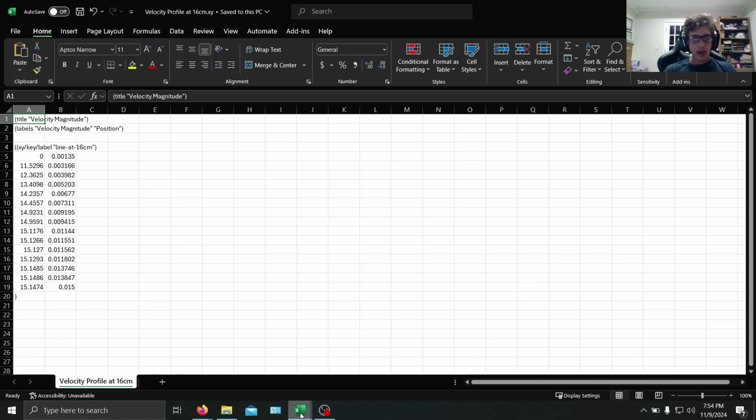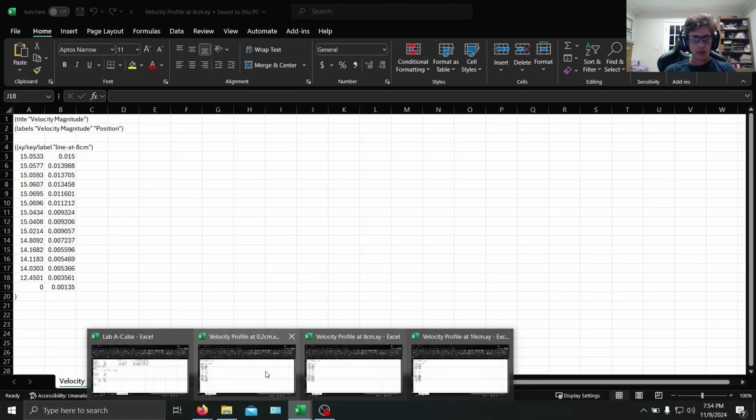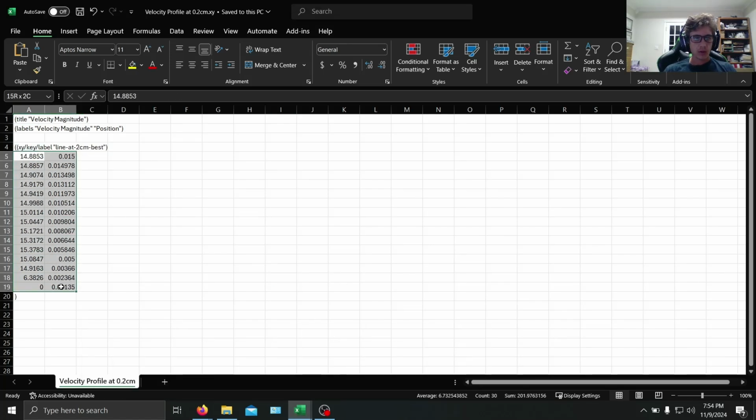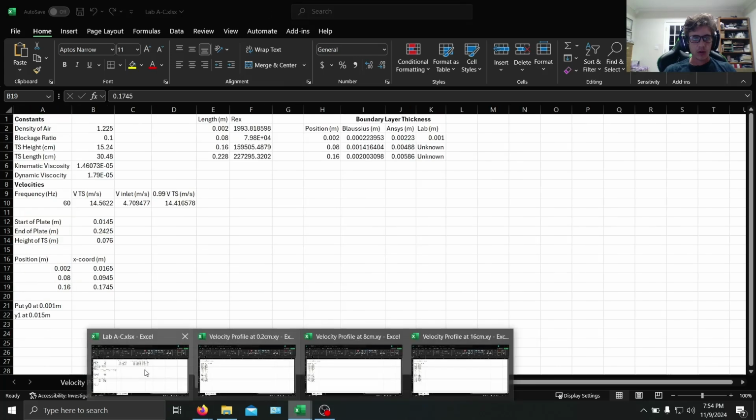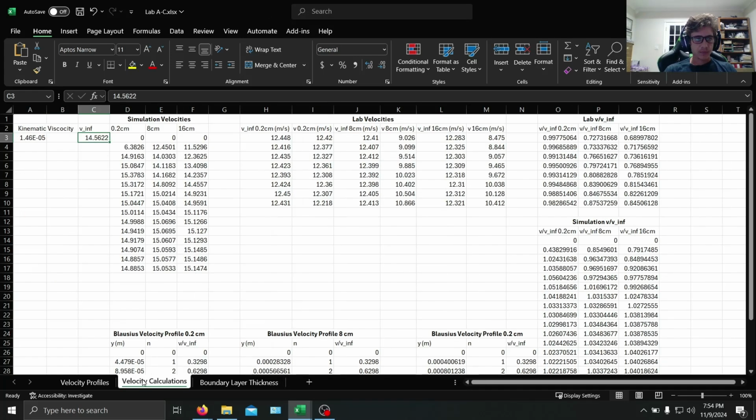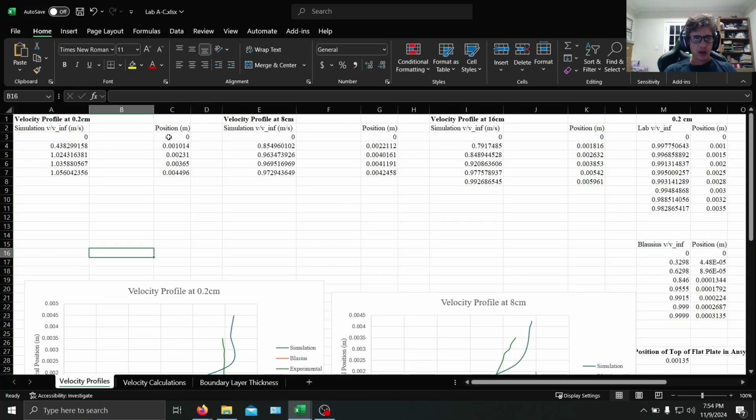So here we have our data points. This is for 16 centimeters. And then we have 8 centimeters here. And then we have 0.2. So go ahead and copy all these into your own Excel file. So I have them all copied here. And then on this page, I have all the positions that they correspond with here. And I'm going to go over why they're in different pages in a minute.